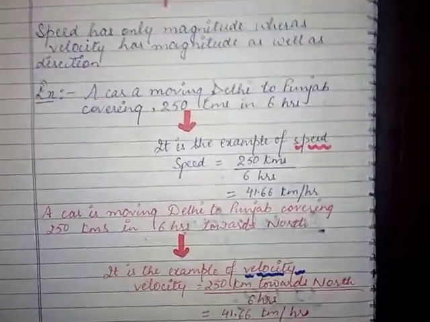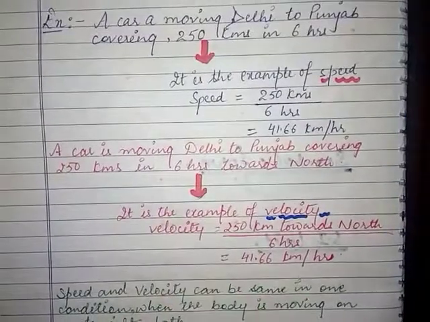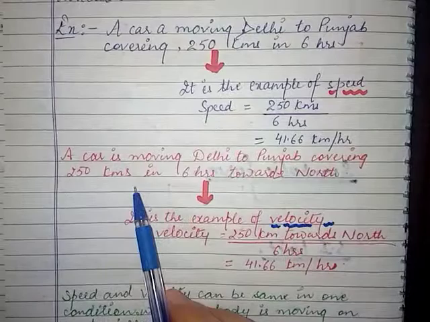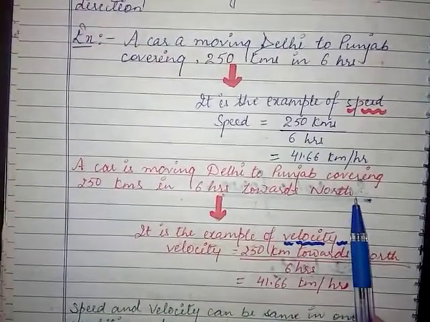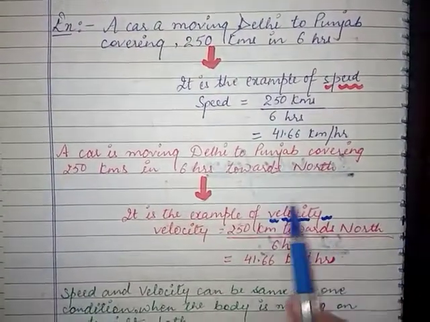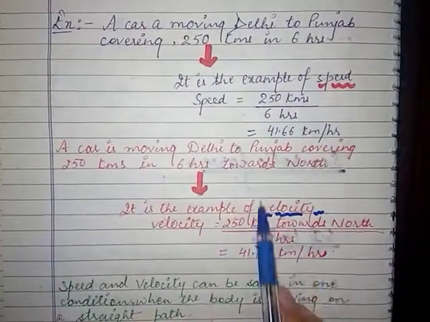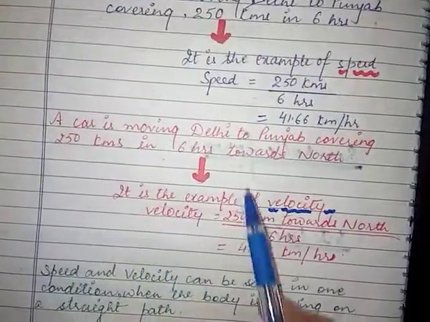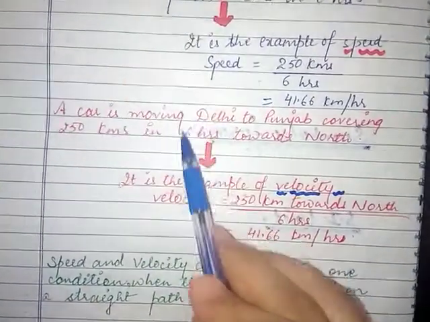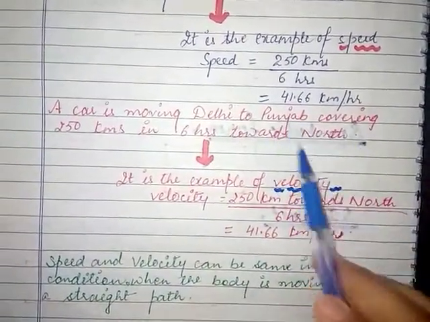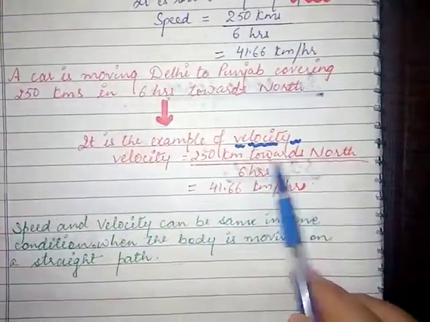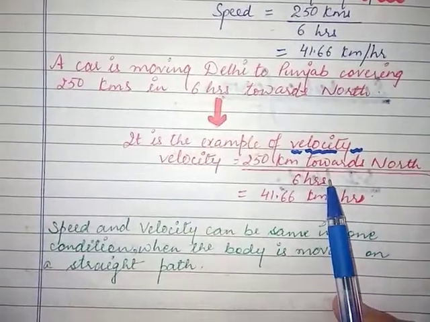Okay. Now if I change the statement: a car is moving from Delhi to Punjab covering 250 kilometers in 6 hours towards north, meaning I have specified a direction. So it becomes an example of velocity, because velocity is what? Distance covered or distance traveled per unit time in a specific direction. So by the formula, distance covered in a specific direction divided by time taken.